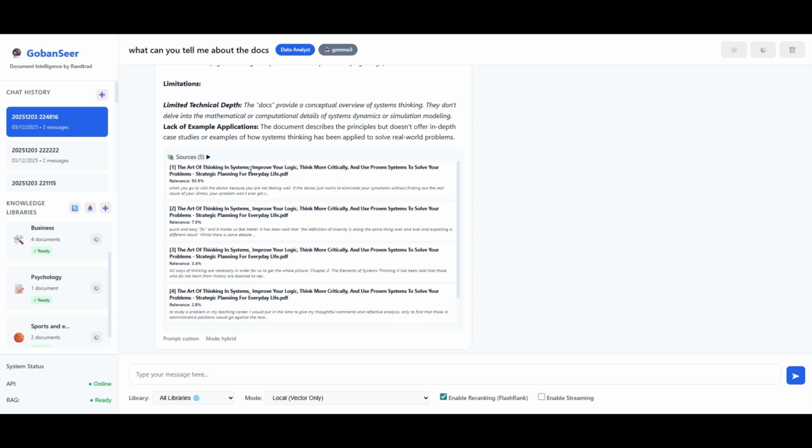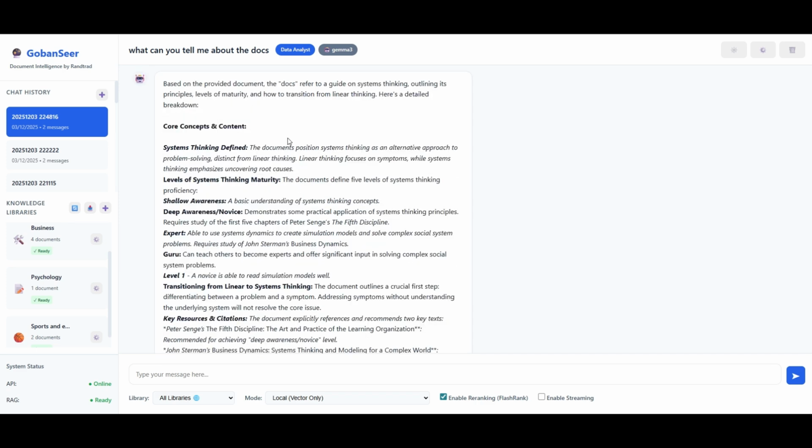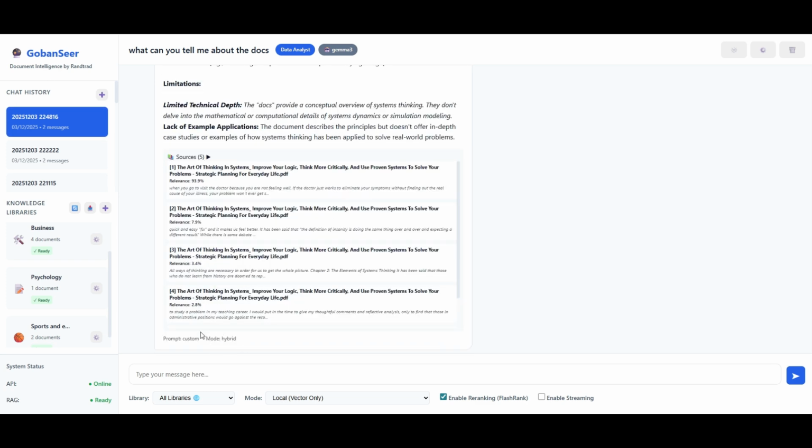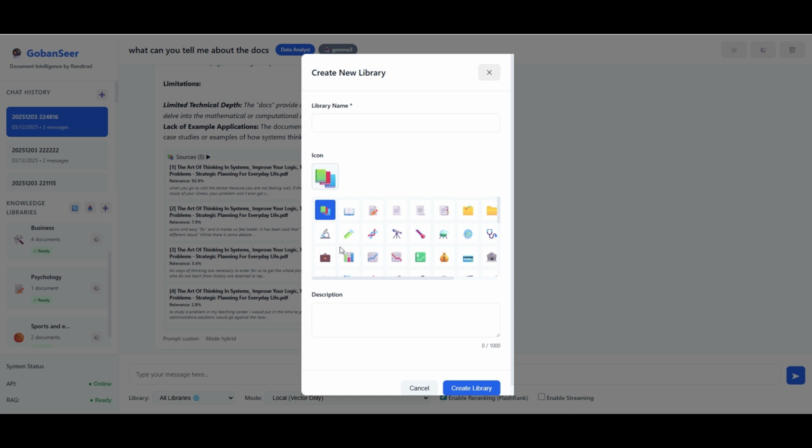For transparency purposes, a system like this is quite good in that it stores not only the query that was asked, but also the type of search that was carried out. So very good. I can create as many knowledge libraries as I want. I can just create a new library.